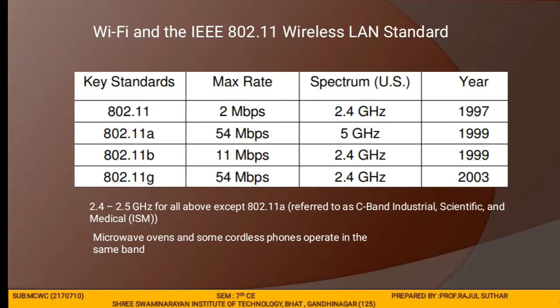Then 802.11b, the 802.11 high rate Wi-Fi, is an extension to 802.11.